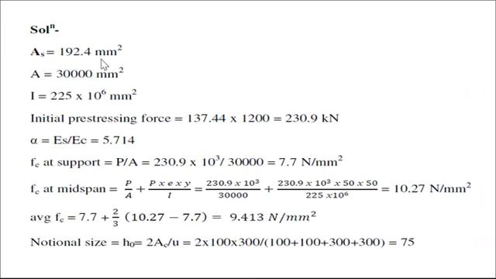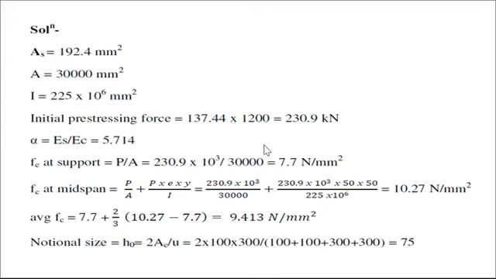Area of the steel wires: there are 7 wires of 5 mm diameter. We get 7 into pi by 4 into square of 5, so the area is 192.4. Then the area of the concrete section is 30,000 mm square. I is equal to BD cube by 12, so it is 225 into 10 raised to 6.